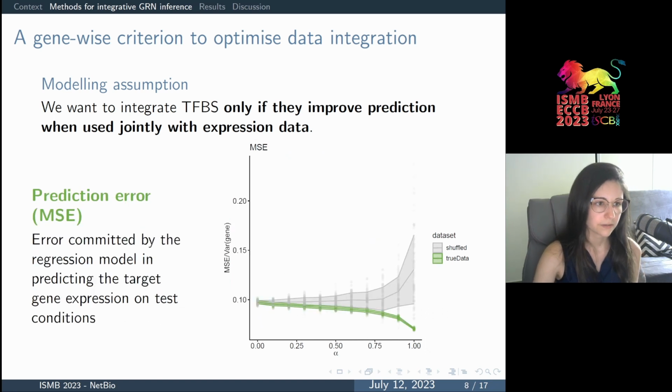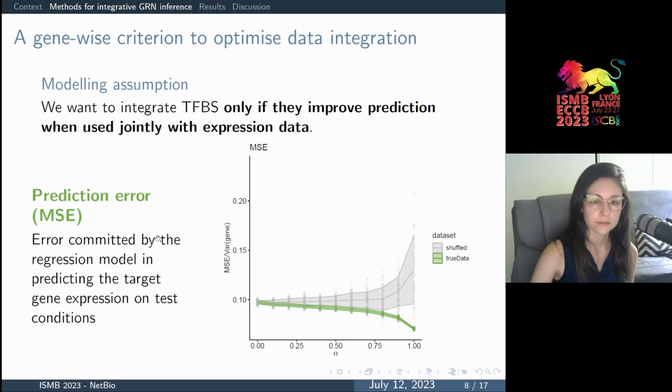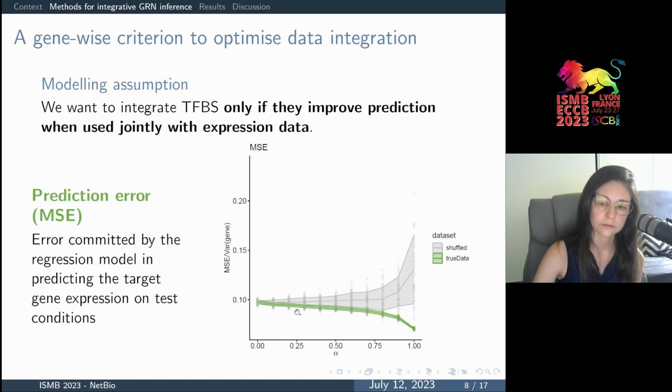We also measure the ability of the regression models to predict the target gene expression on test samples that are actually out-of-bag samples that were not used during model training. And so this prediction error, as we can see for example here in this gene example, is impacted by the parameter alpha, and the trends in the true dataset and the shuffled baseline are actually not the same.